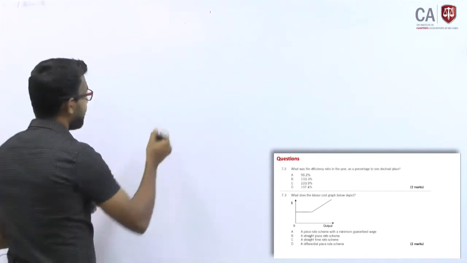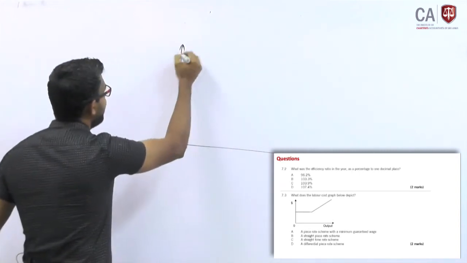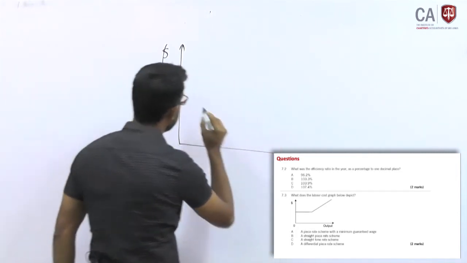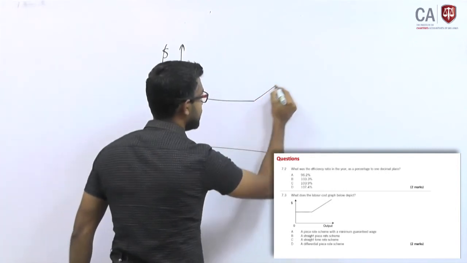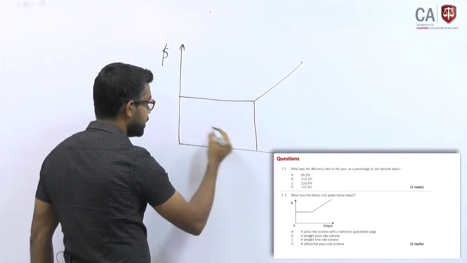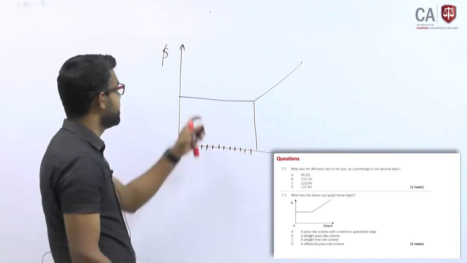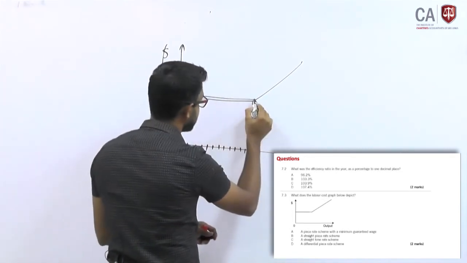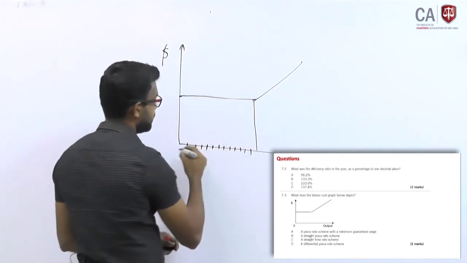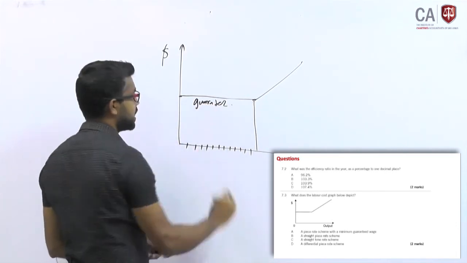If I explain it on the board, here you have dollar cost amount, here you have output. The graph is like this. Till this point, if you produce whatever unit, you have minimum guaranteed payment, wages cost fixed, minimum guarantee, right, guaranteed.